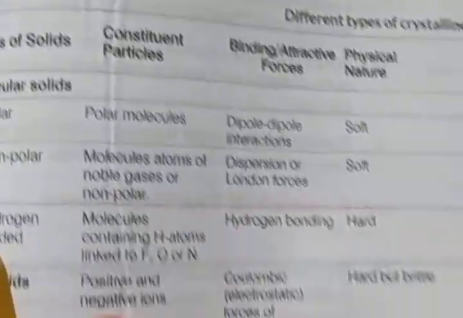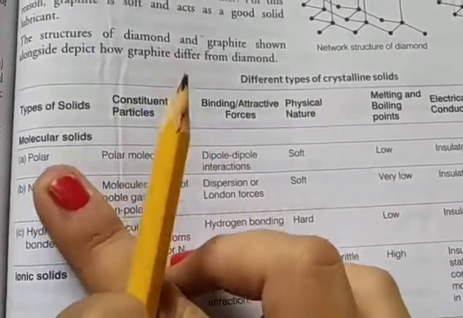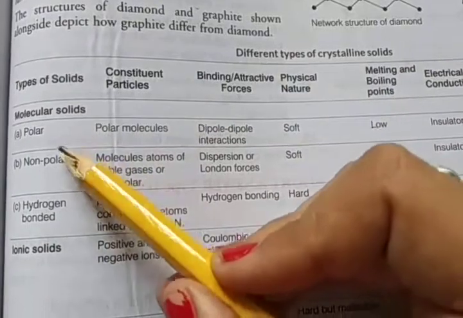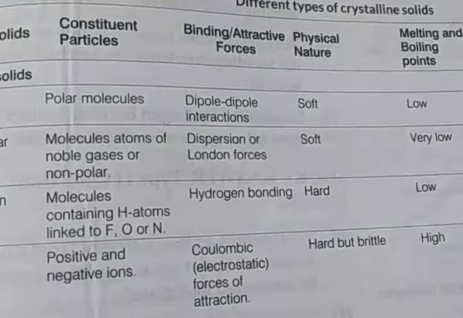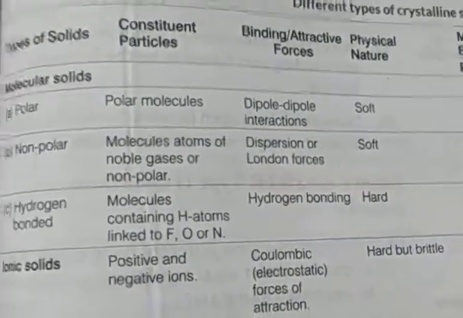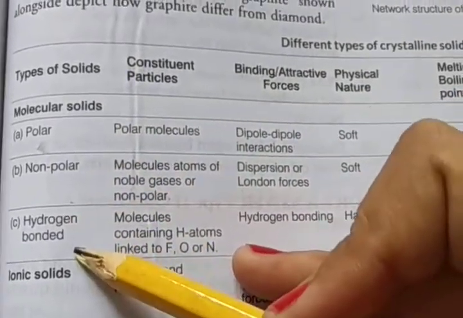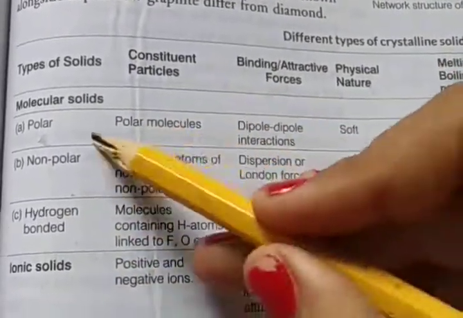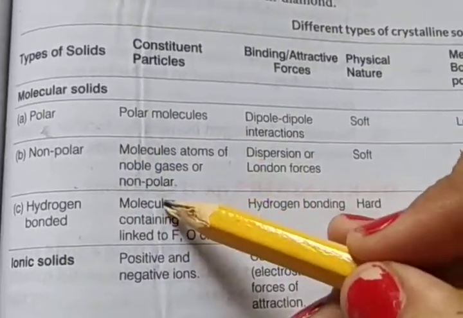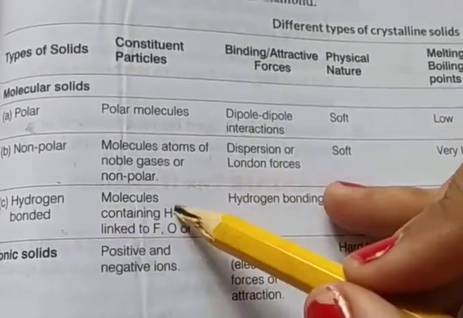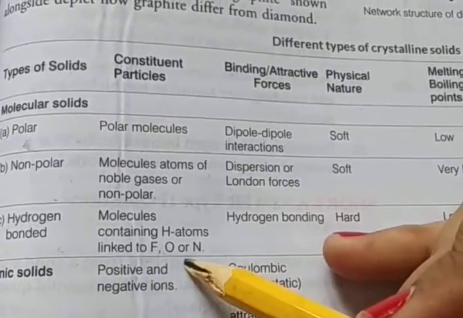So in short, we have to see the different types of crystalline solid. First we discuss molecular solids. There are 3 categories: first is polar, second is non-polar, and third is hydrogen bonded. The constituent particles are polar molecules, and in non-polar molecules, atoms of noble gases or non-polar molecules. For hydrogen bonded, the constituent particles are molecules containing a hydrogen atom linked to fluorine, oxygen or nitrogen.